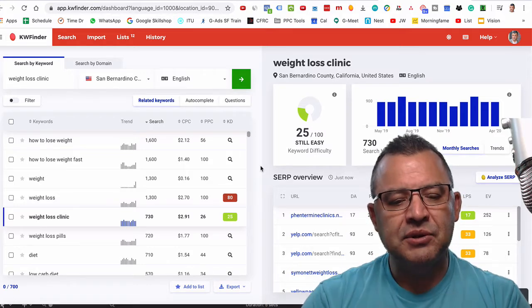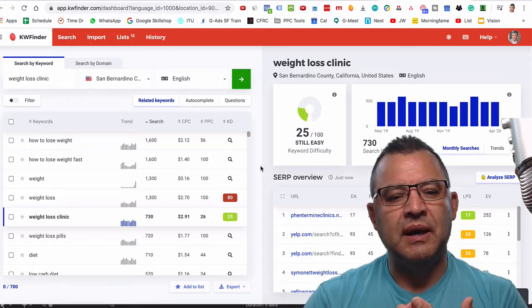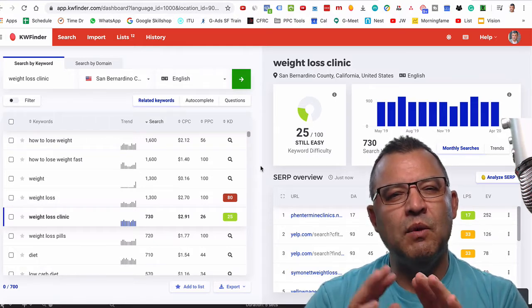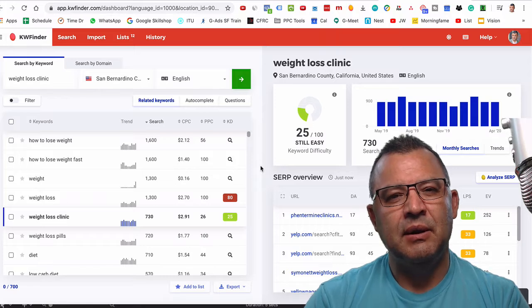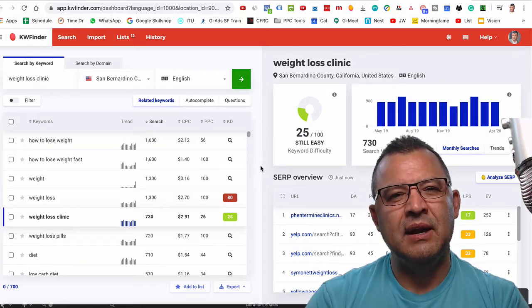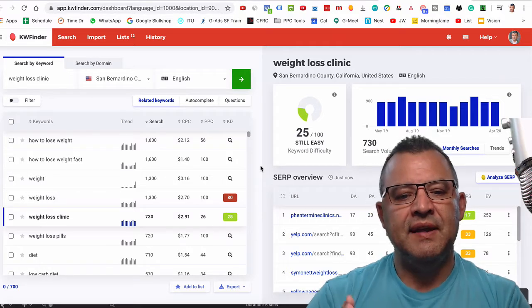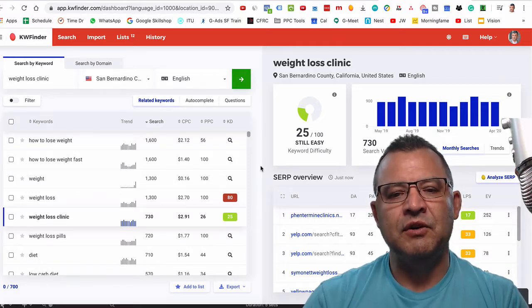So I personally use Mangools when I'm doing SEO keyword research because I want to look a little bit at the competitors and I want to get a little bit granular in that area. And I want sometimes some real fast ideas. And so it works really good for that. And that's the reason why I'm doing the review on that.